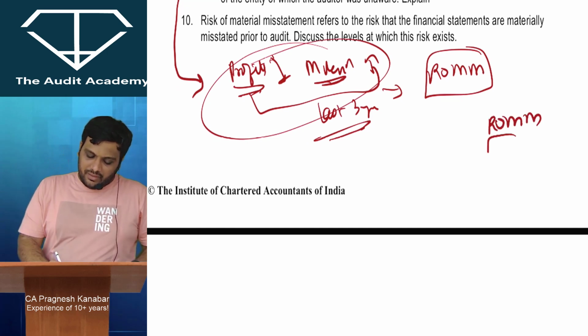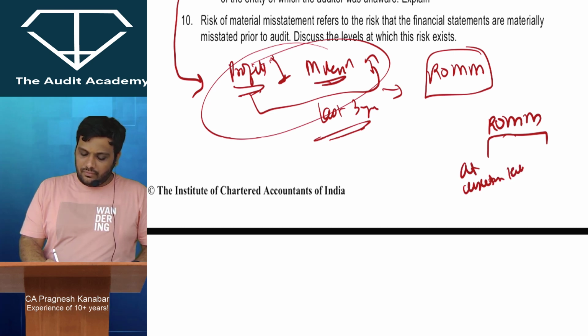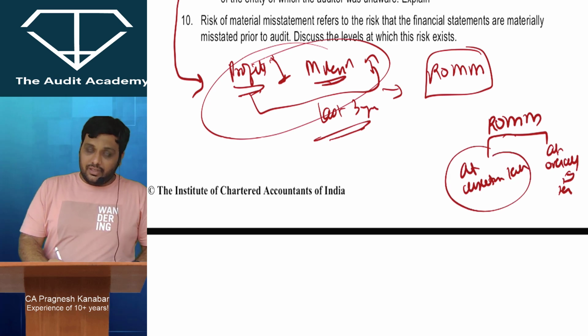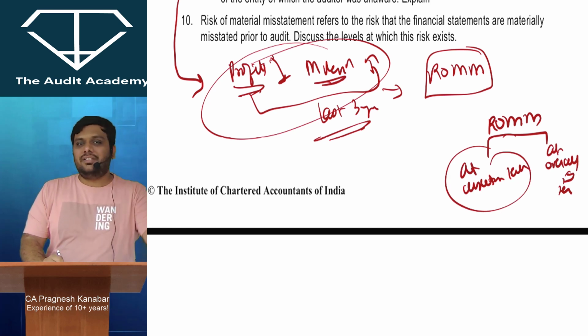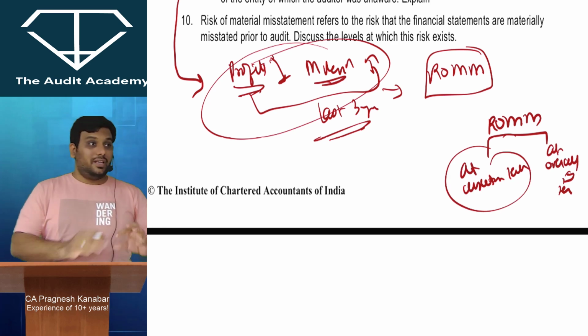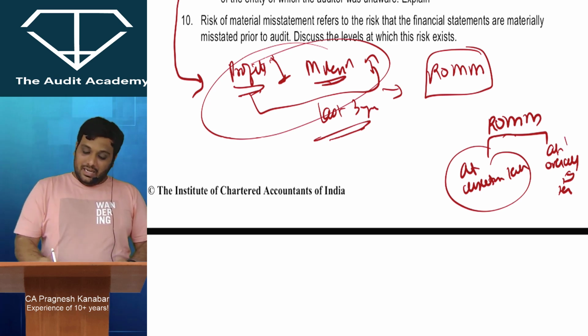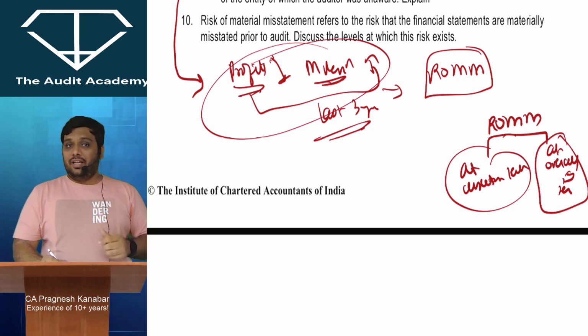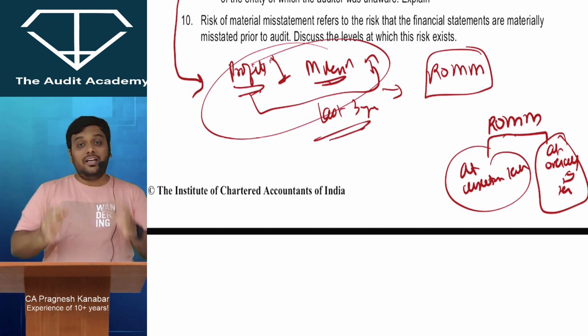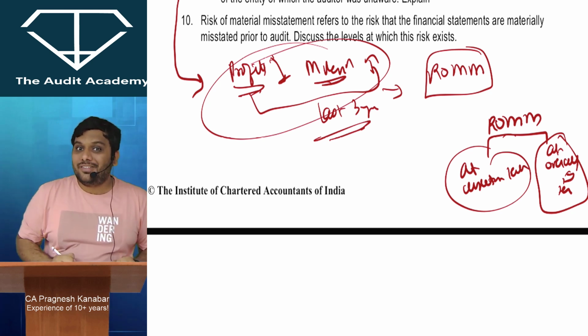Risk of material misstatement exists at 2 levels: at assertion level and at overall FS level. Assertion level: what can go wrong in individual transactions, balances, and disclosures? Like if there are manual records, inventory misappropriation is a chance. RMM at overall FS level: if the company is going to apply for listing, then it may manipulate the overall financial statements.